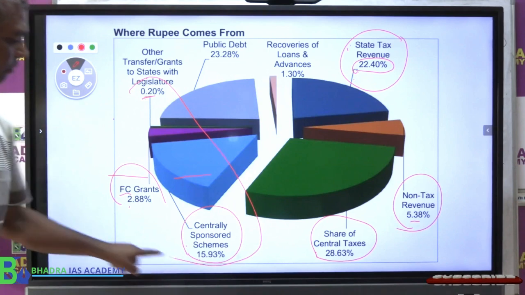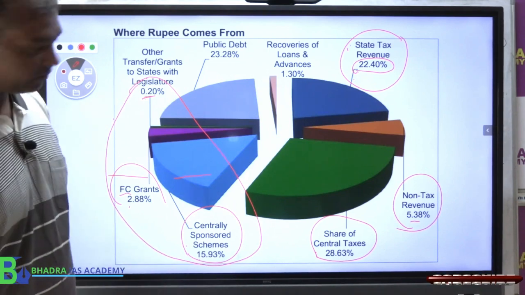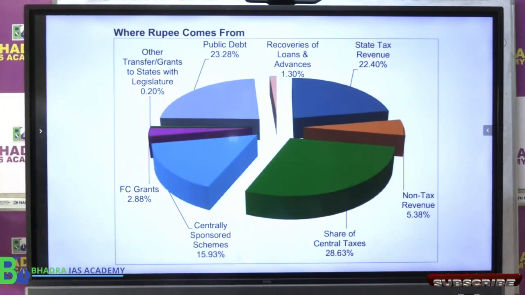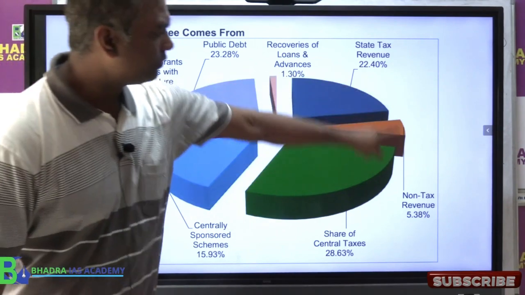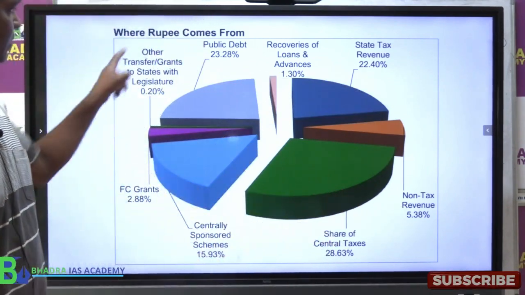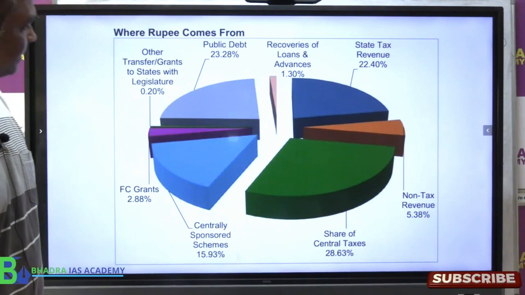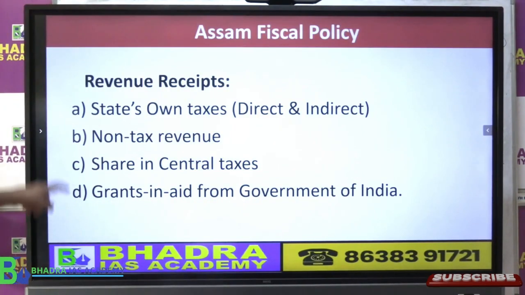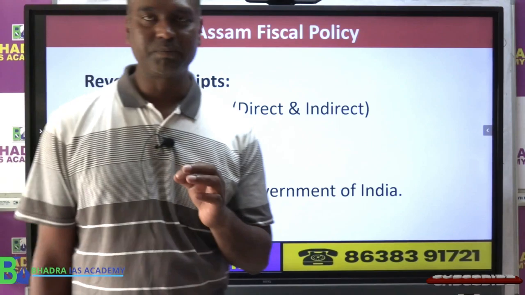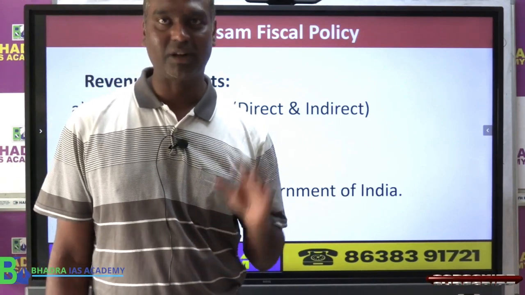All these three will come under the fourth category, what we call grant received. So if you see 1, 2, 3 and these are 4, right? That is the same thing I have given here. These are the four sources of income to state government of Assam.